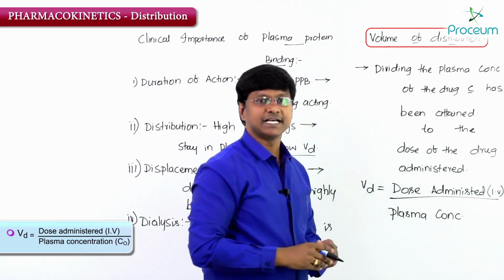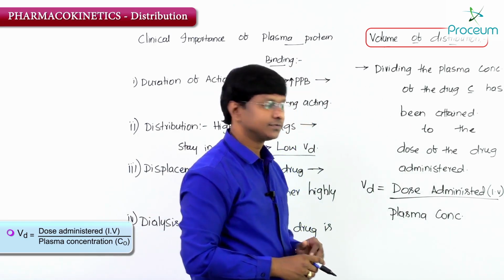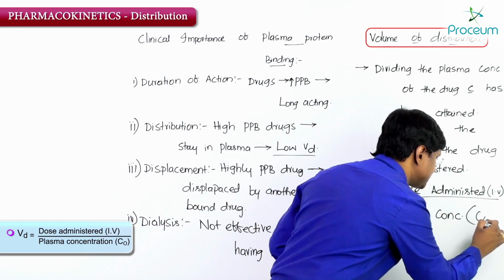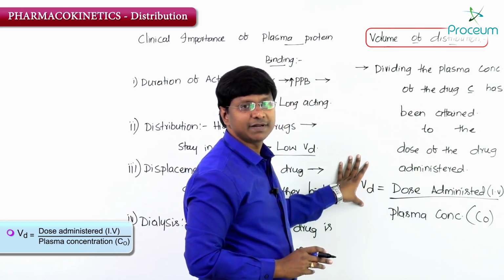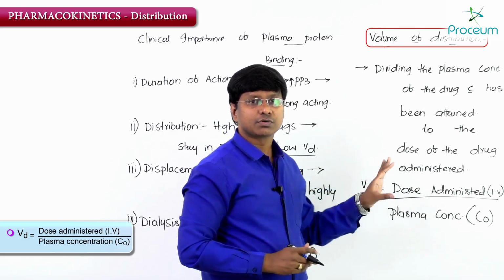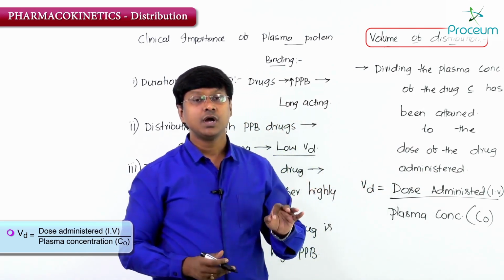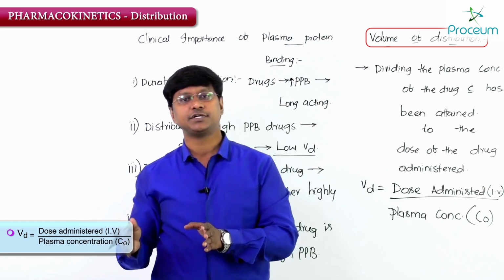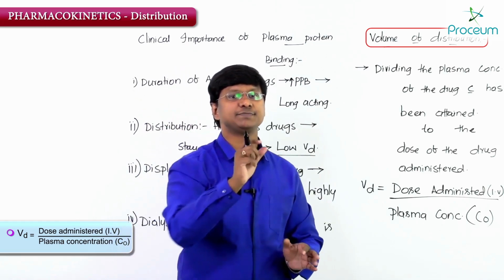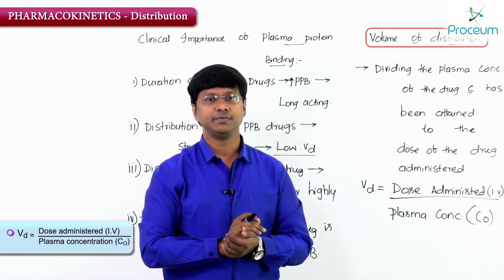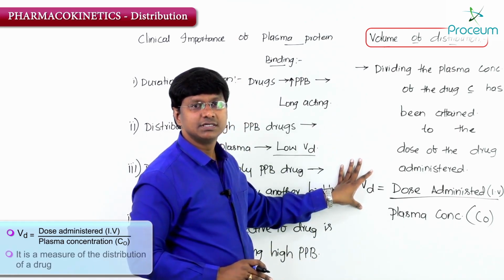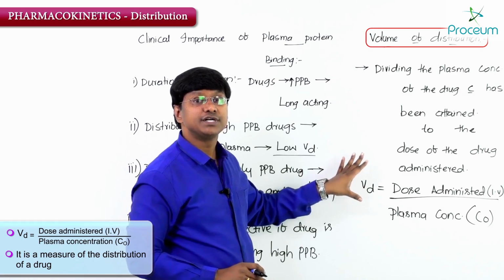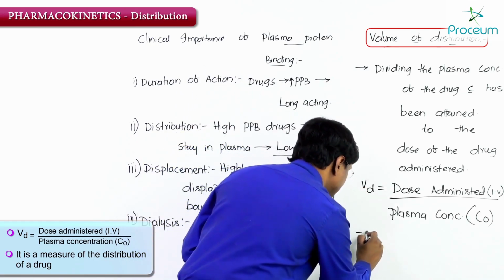This plasma concentration is given by C0. So volume of distribution tells you how much of the drug has entered into the tissues from the drug that has been administered to the individual. And so this is called the measure of the distribution of the drug.